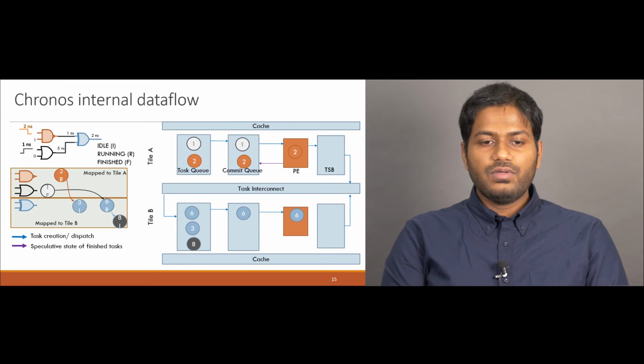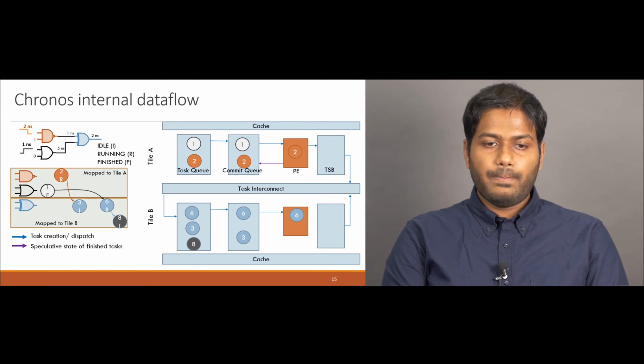However, before task 3 can run, it must perform conflict detection with other tasks in the commit queue. Two tasks will conflict if both of them have the same object ID and one of them has a higher timestamp than the other. In this case, task 6 must be aborted to make way for task 3.